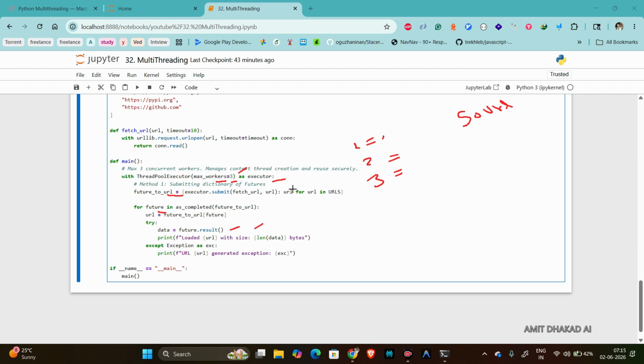So if you set max_workers to 50, it will work the same way, right? You don't have to manually create t1.start and t1.join for all 50 tasks, 50 threads, right?